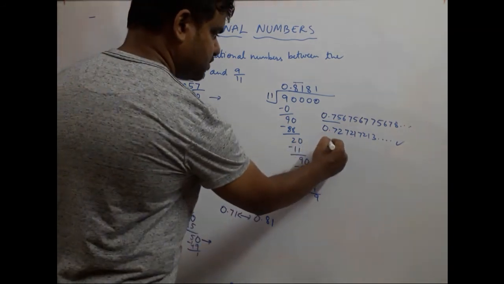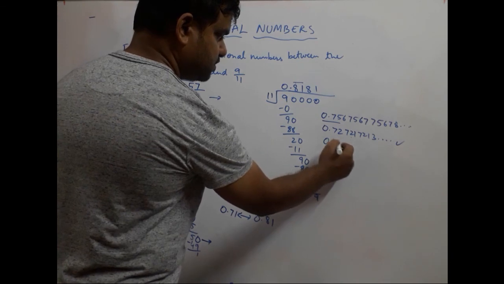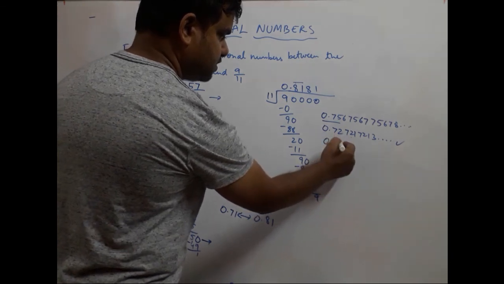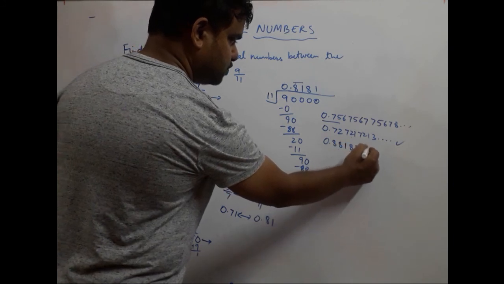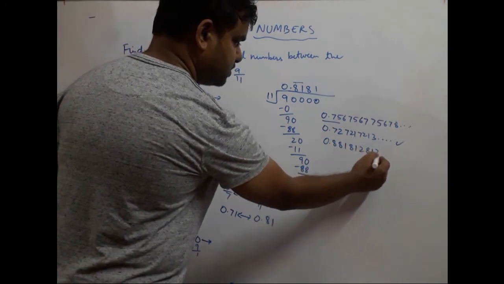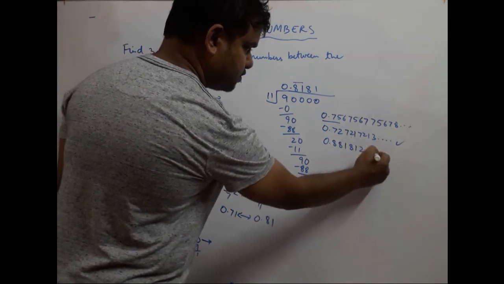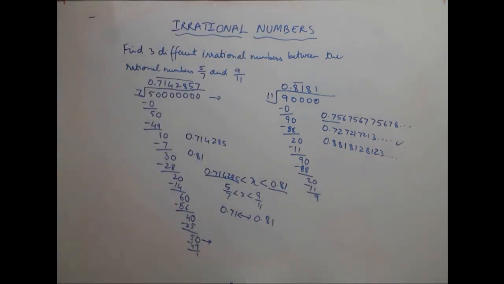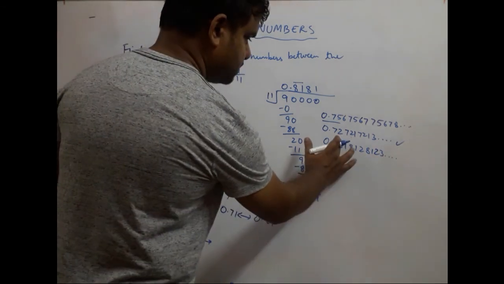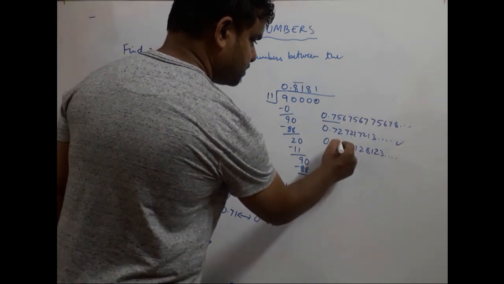And we'll take one more as 0.8, 81, 813, sorry, 81823 dot dot dot. Correct? Again, sorry, not 0.8, we'll put it over here as 0.80.